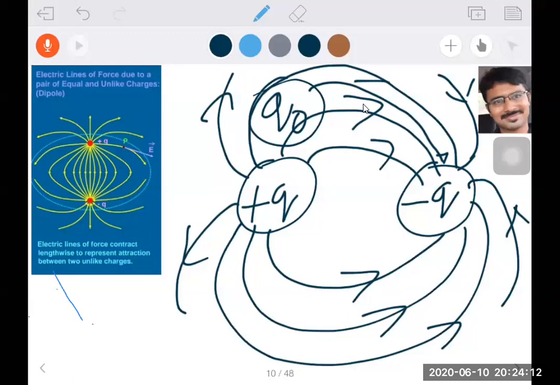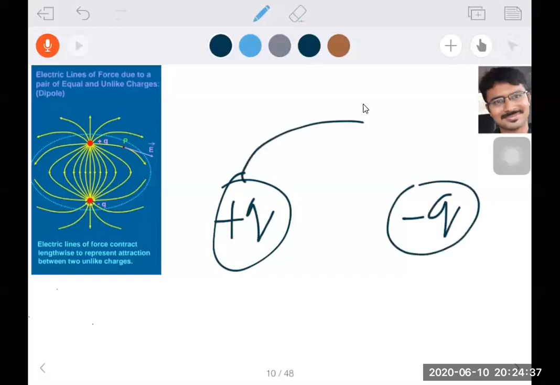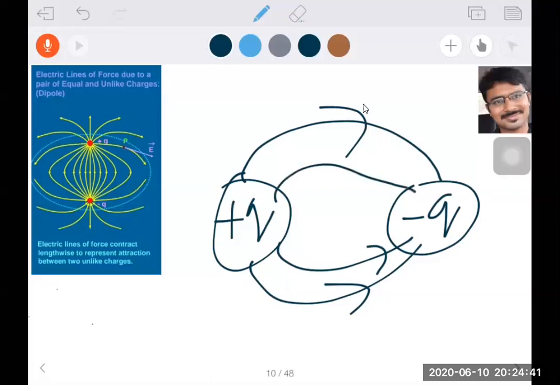Now positive and negative charge is there. Here Q0 is a positive charge, attracts towards negative. So if I leave a unit positive charge, it repulses from positive and attracts towards negative. That means I have to understand that electric field lines are moving from where to where? Positive charge to negative charge. Electric field lines are moving away from positive and towards negative. Electric field lines are always directed from positive to negative.